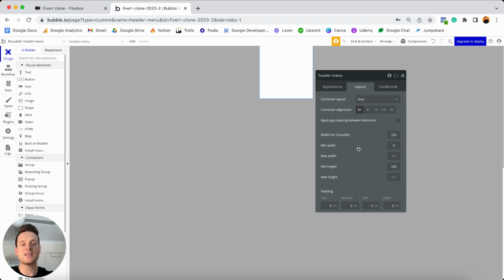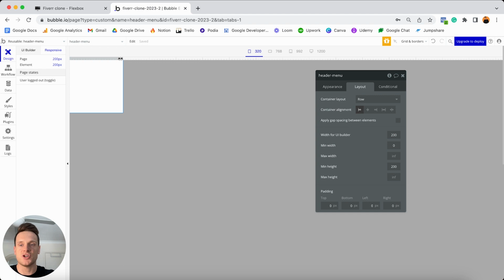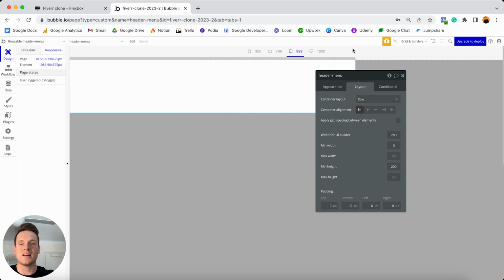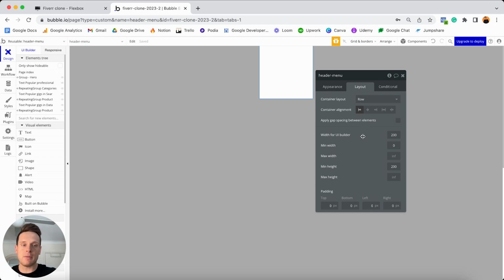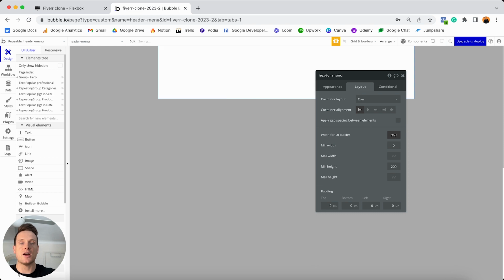Now, by default, this group actually has a minimum width of 0 and a maximum width of infinite. So that just means it's going to be as small or as large as it possibly can be on our page. So it's already fully responsive. What you will find though is that this setting here, so the width for the UI builder, is currently set to 200 pixels. So although this group is fully responsive, so if I jump into my responsive tab, you'll see it'll expand and contract. The width of how this is displayed within our Bubble editor is currently set to 200 pixels. Whereas what I might like to do is just set that to be 960 pixels.